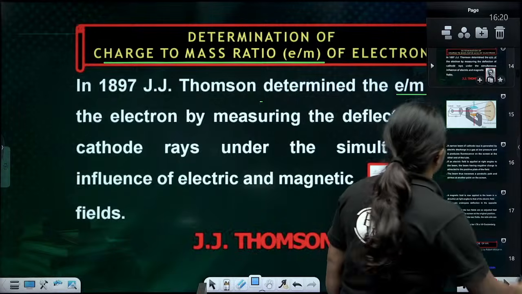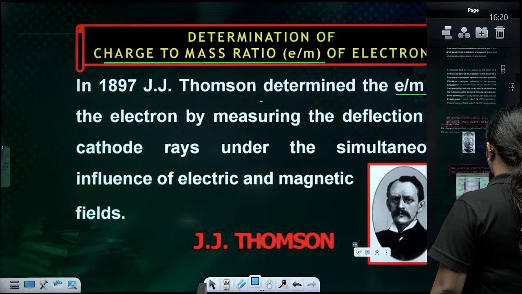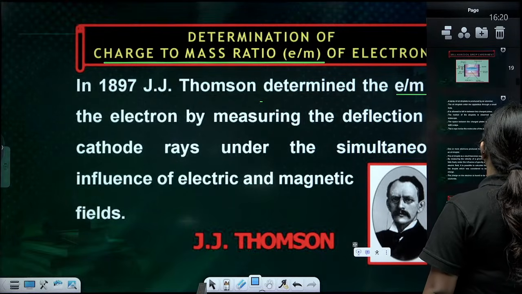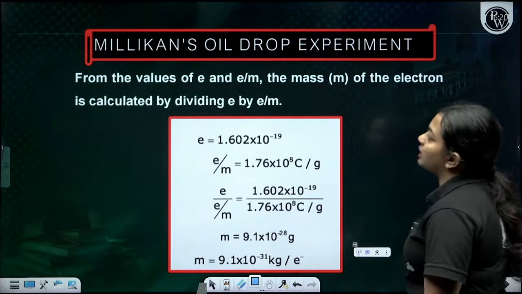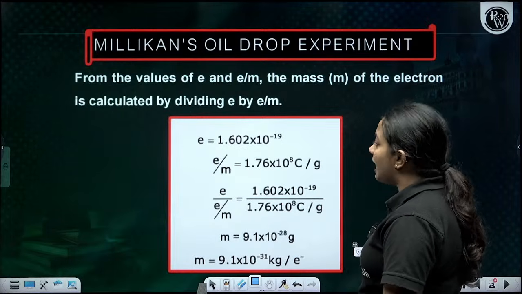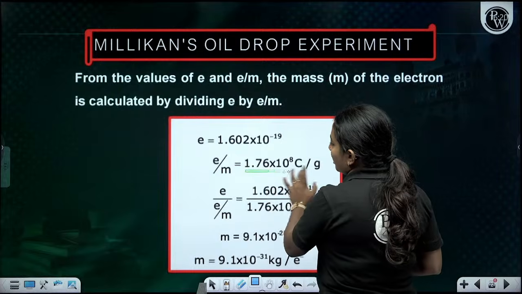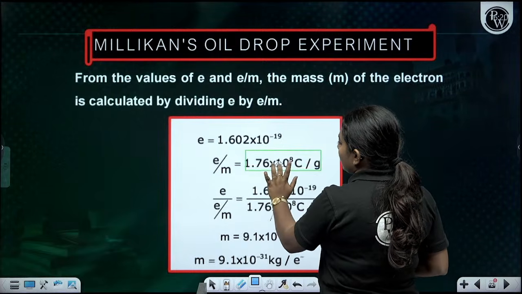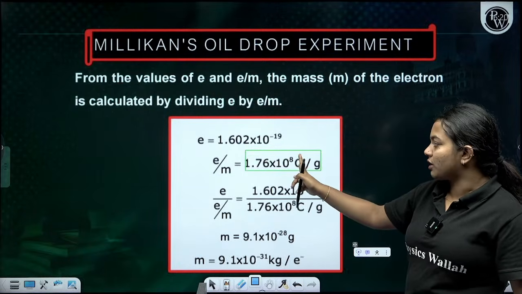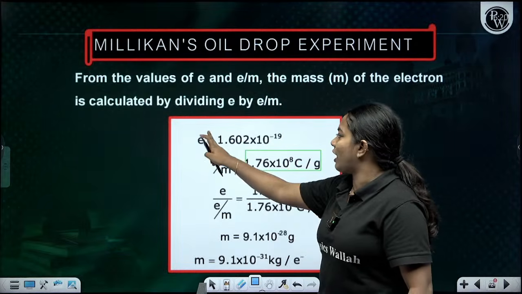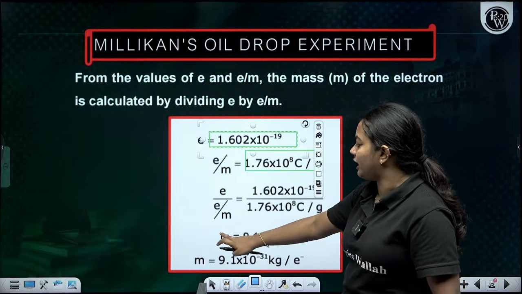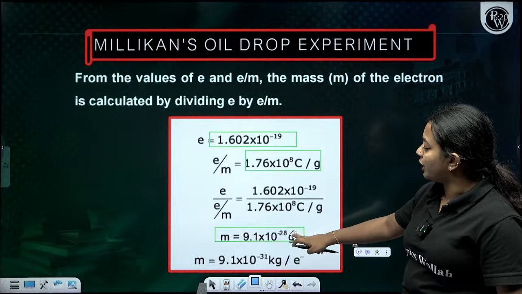The determination of the charge of the electron is done by the Millikan oil drop experiment. In the Millikan experiment, they got a value of e equal to 1.602 × 10^-19 coulomb. They also know the e/m ratio, which is 1.76 × 10^8 coulomb per gram. Now we have both values, so by dividing, e by e/m, we can get the mass. The mass is going to be 9.1 × 10^-28 gram.